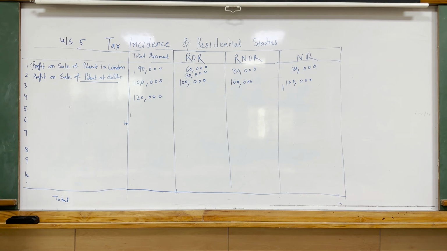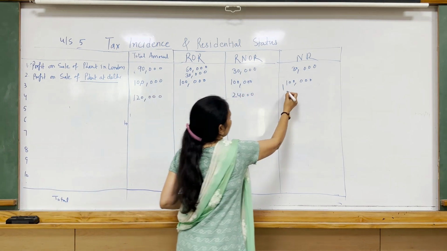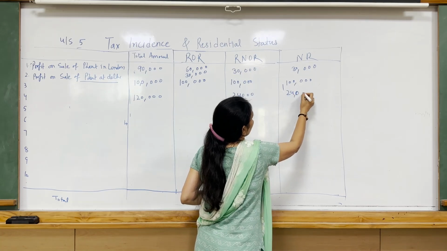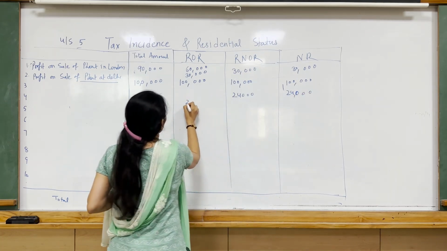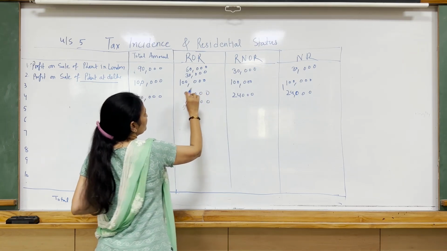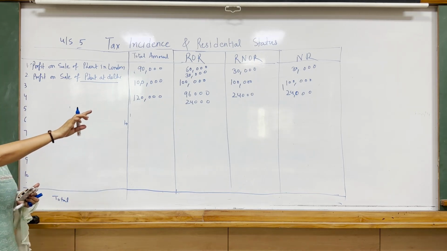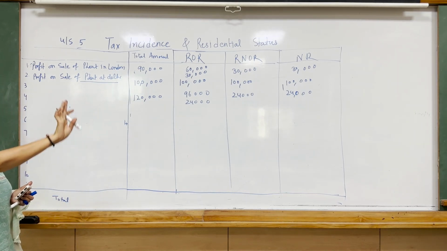So it's a foreign income, but 1/5 is paid for rendering services in India. So 1/5 portion of that income belongs to India, right? So 1/5 of this, 24,000, is Indian income, and the rest of the part is foreign income. So total income is taxable in case of ROR, and Indian income is taxable in case of RNOR and non-resident.